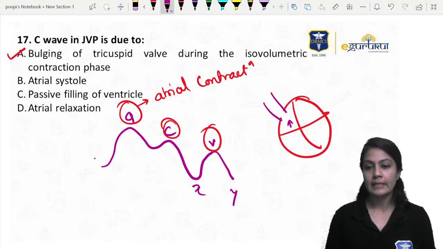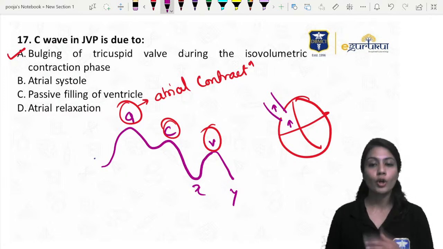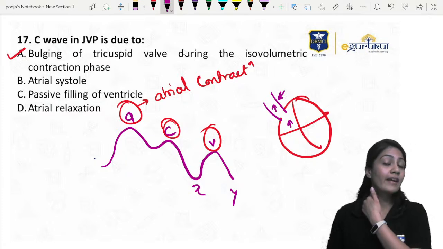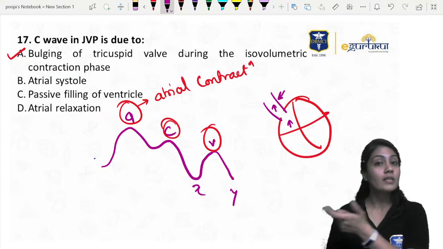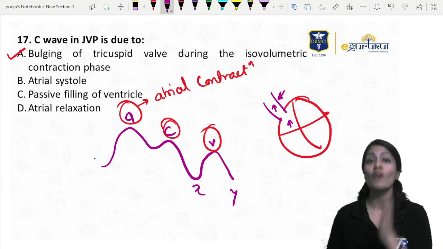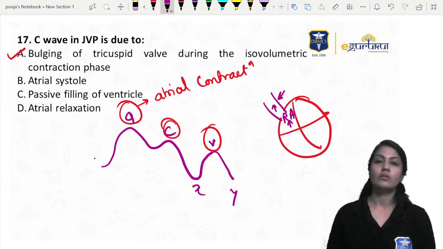If the pressure increases in the right atrium, the pressure will also increase in the jugular vein. Rather than putting the pressure transducer in the right atrium, which we cannot do, we put it in the jugular vein, and that's why we call it the jugular venous pressure, which actually depicts the pressure of the right atrium.